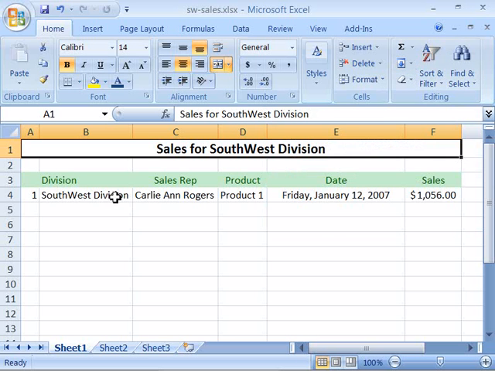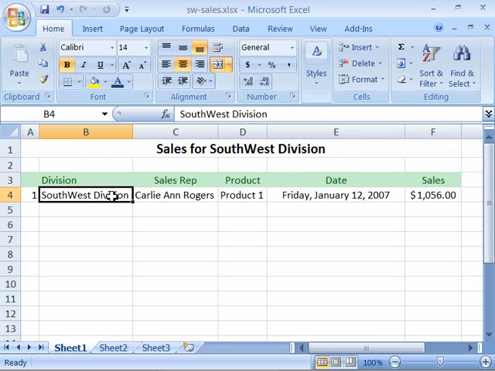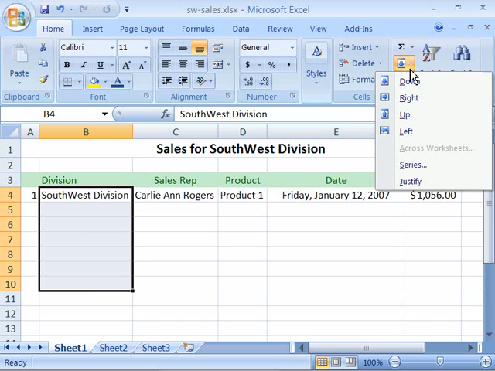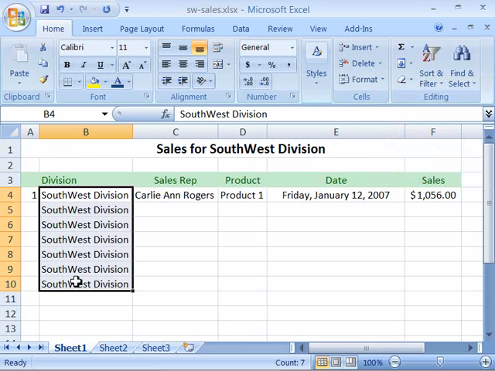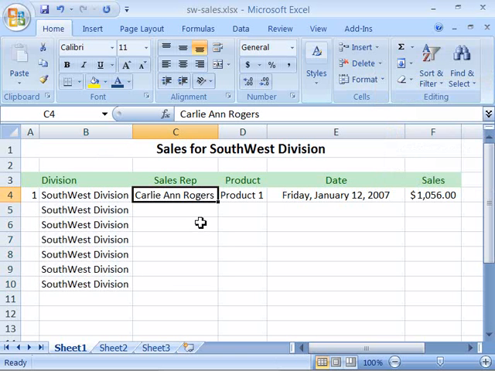First of all, let's say I wanted to duplicate Southwest Division down to row 10. I would go ahead and select it, and then if I am using the Fill button, I can click and drag all the way down to row 10 and then click the Fill button and choose down. And it will duplicate Southwest Division all the way down in the cells that I've selected.